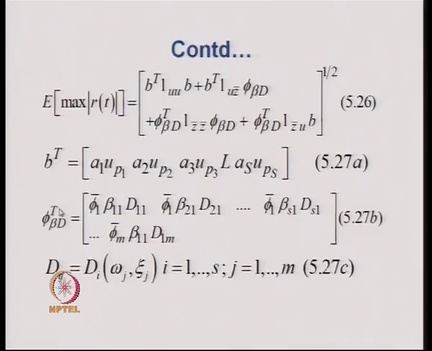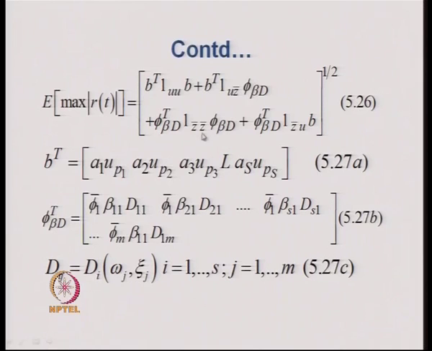So, the expected maximum value of the response quantity of interest, E max RT, can finally be written in this form: